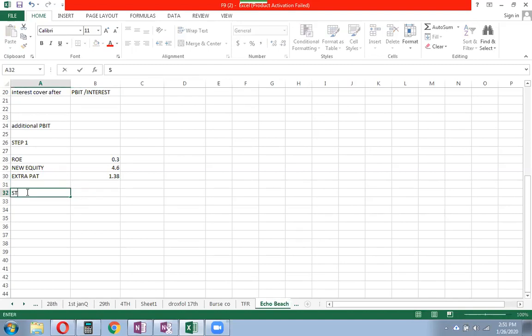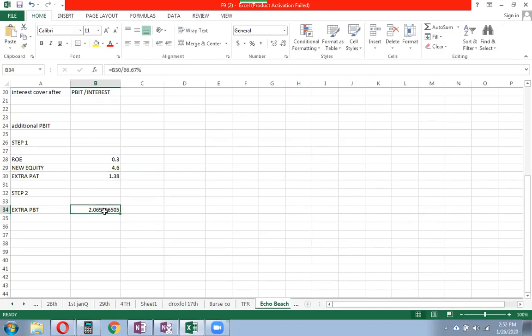Now step number 2. You have to convert the profit after tax into the profit before tax. So I'll say extra profit before tax. And the profit before tax will be the extra profit after tax divided by 1 minus the tax rate, right? Now, if the tax rate is 33%, right, 1 minus the tax rate, you can also write 66.67%, or you can write 1 minus the tax rate. I would go for 66.67%, right? So this will be the profit before tax, right?